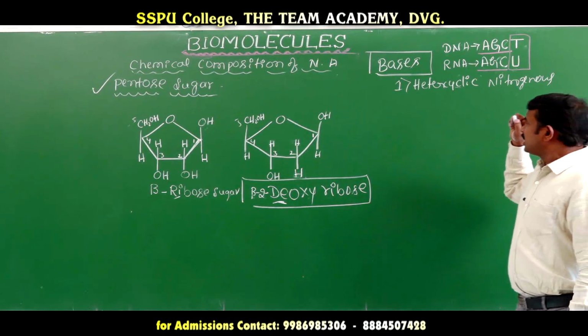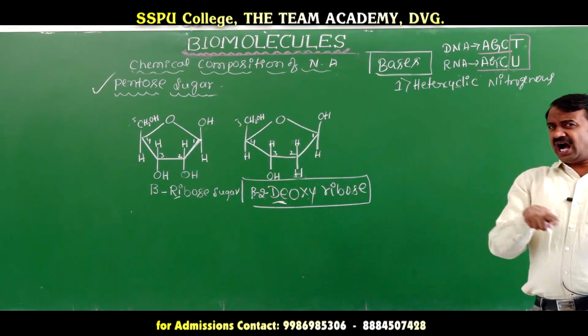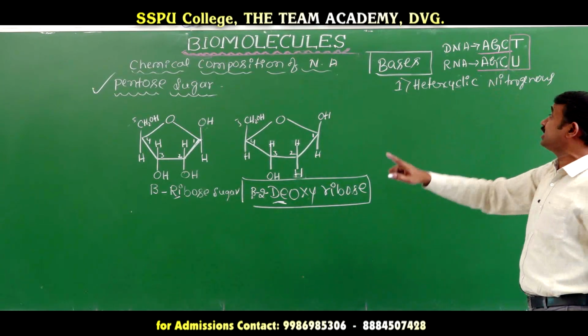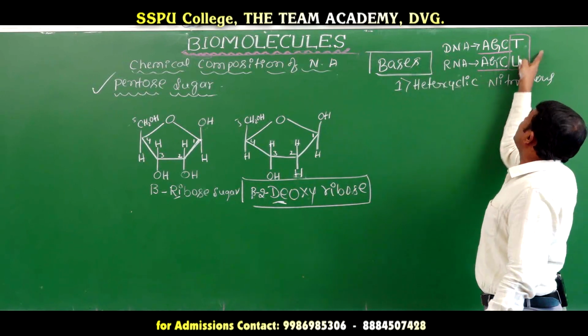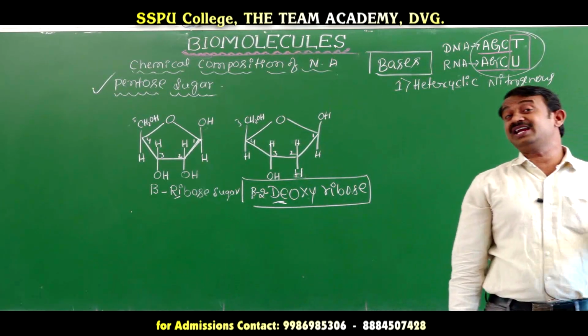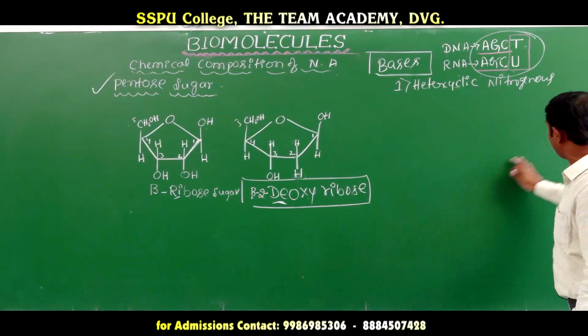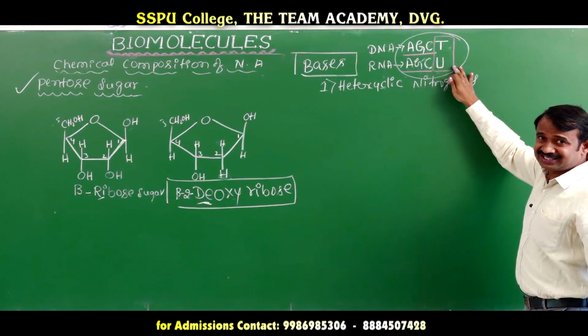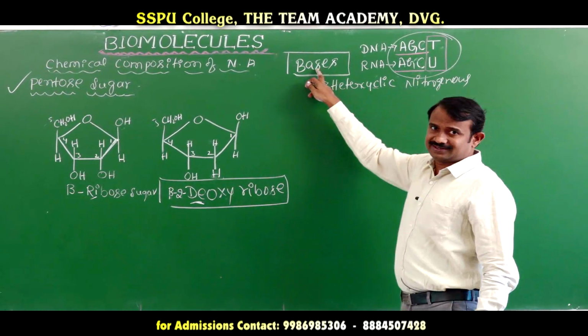Instead of carbon in the cyclic structure, other than carbon means nitrogenous heterocyclic bases. These all are nitrogen-containing heterocyclic bases.